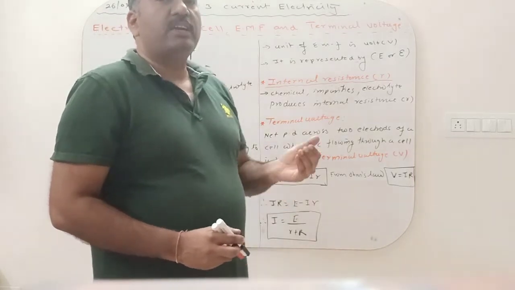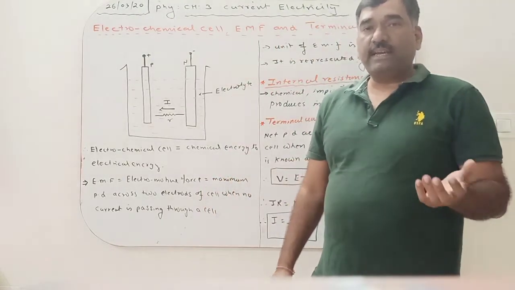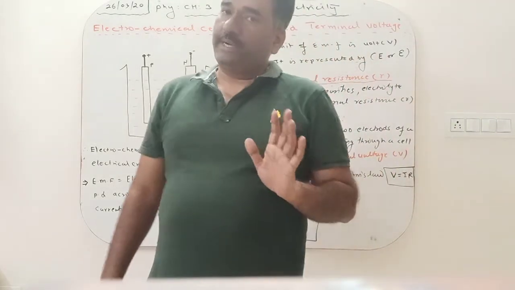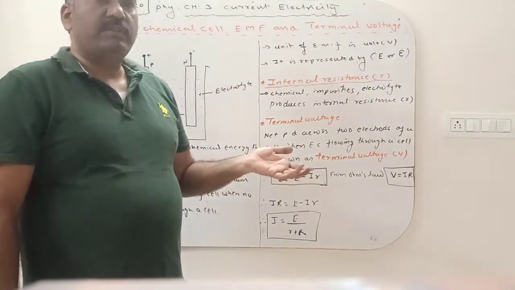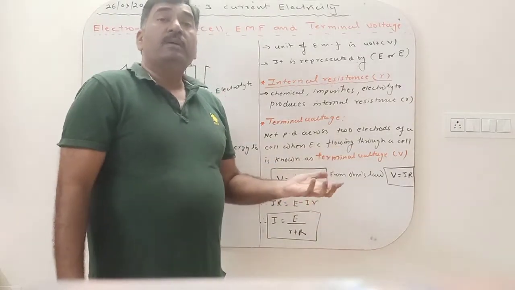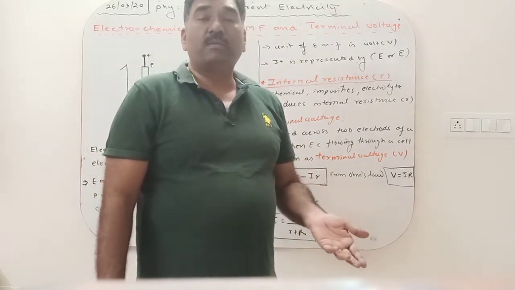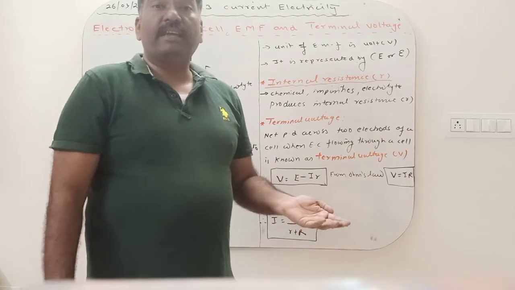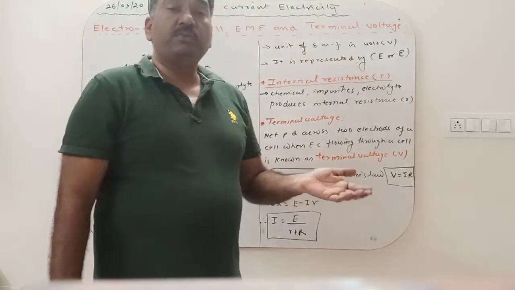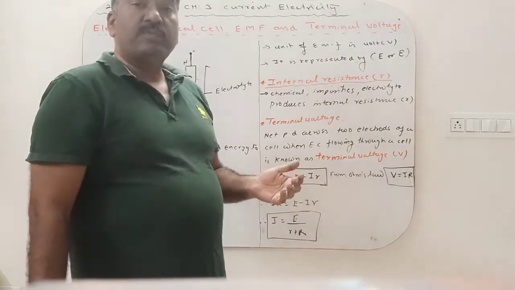And you all know that there are two types of electrochemical cell. Number one, primary. Number two, secondary. Primary cells cannot be recharged; you use them and then throw them away, for example the dry cell used in remote controls. And what is a secondary cell? The cell which can be charged again and again. Lithium ion batteries in our mobiles, nickel cadmium batteries used in cordless telephones in earlier days, and lead storage batteries used in our automobiles, either two-wheeler or four-wheeler. So these are the types of electrochemical cell.